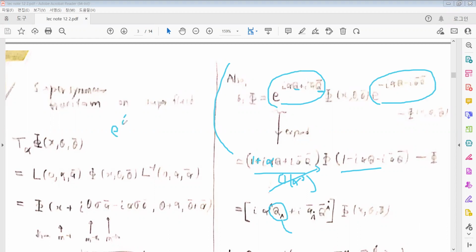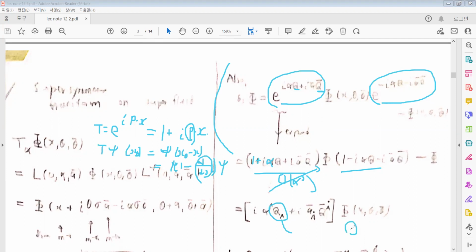So this is a very similar process. In the quantum mechanics, there will be the exponential of iPx. Now we expand this as an exponential of iPx. Otherwise there is some transformation, and the transformation of the wave function is equal to the x0 minus x as a translation, and we can expand this as psi minus d/dx psi. So we can know that the p is proportional to the d/dx. And similarly, the supercharge as a generator is proportional to the d/d theta as a Grassmann variable. There's a very similar process to the quantum mechanics.